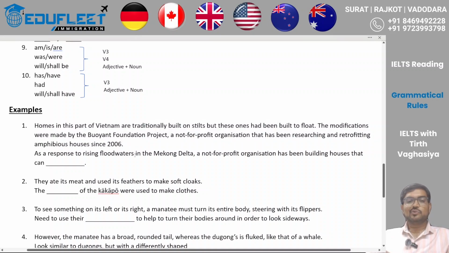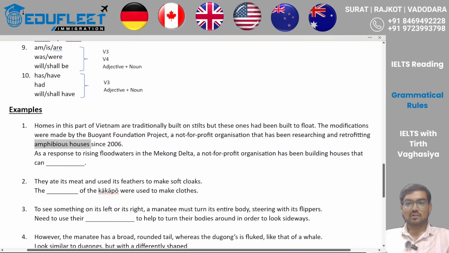Just try to locate the word that can complete this sentence with the same meaning as this paragraph. The keywords: non-profit organization, building houses. Modifications were made by the foundation. So this is the non-profit organization and this is your houses.